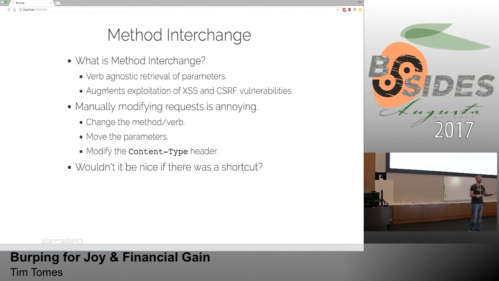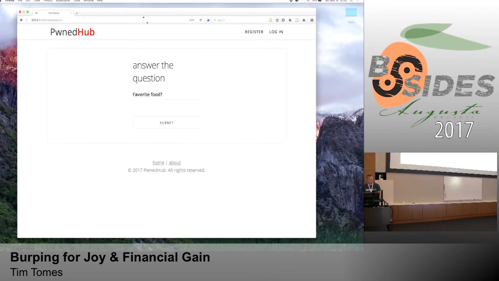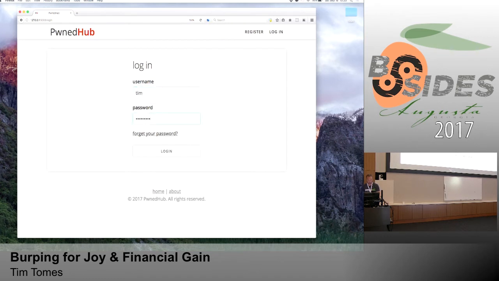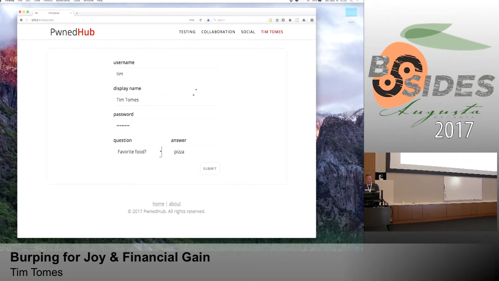We can do all that manually. Or we can just use a somewhat hidden feature in Burp to do all that for us and save us the couple of minutes that it would take to do that. So it's super simple. We're going to conduct a quick attack against the profile page. So I'm going to log in as Tim. If Tim's even a user here, he is. Okay, good. Go to the profile page, and I have the ability to change my profile.